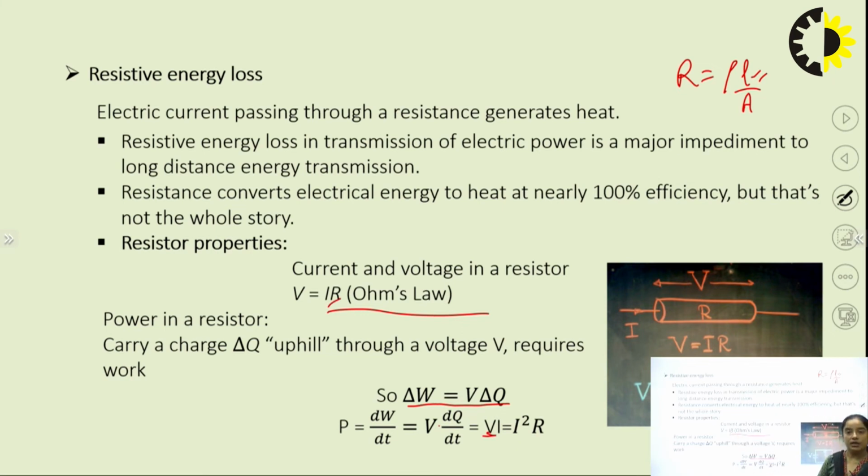In case of a transmission line, we write the loss as I square R, not V into I, because this is the formula.